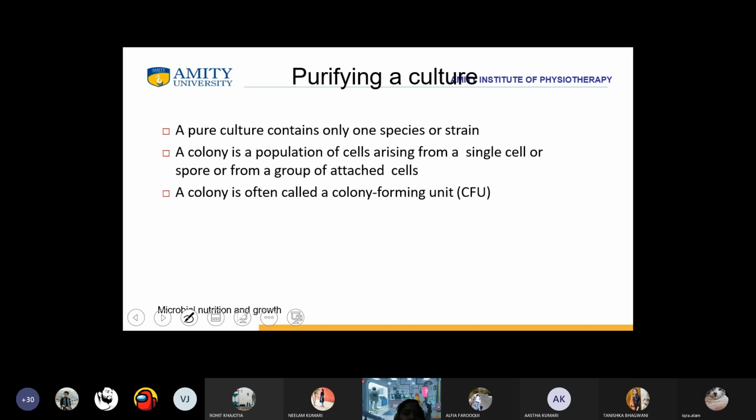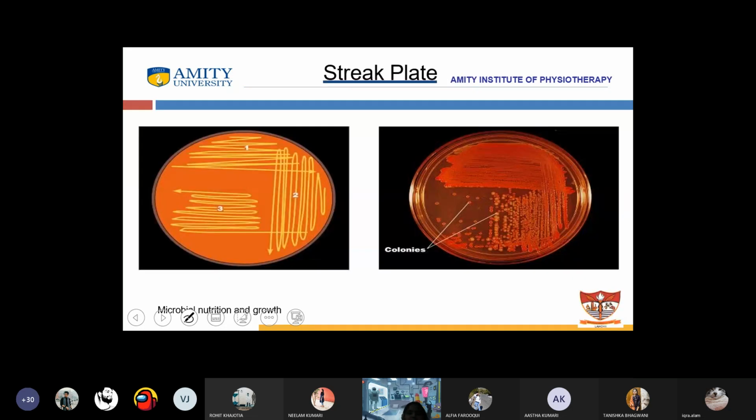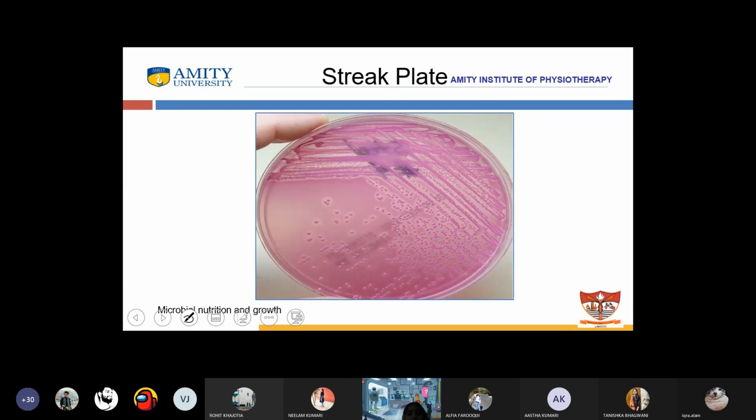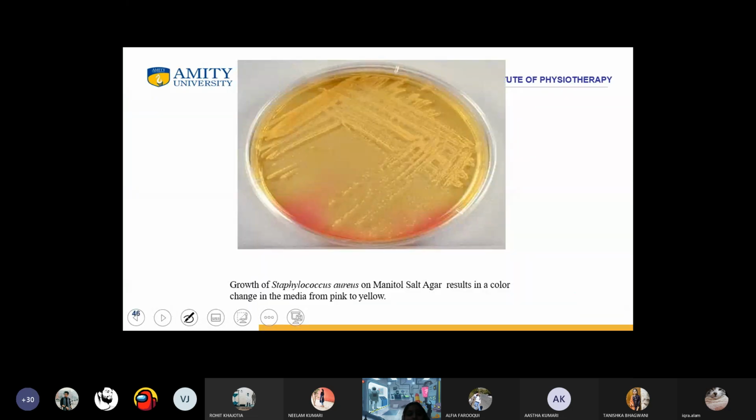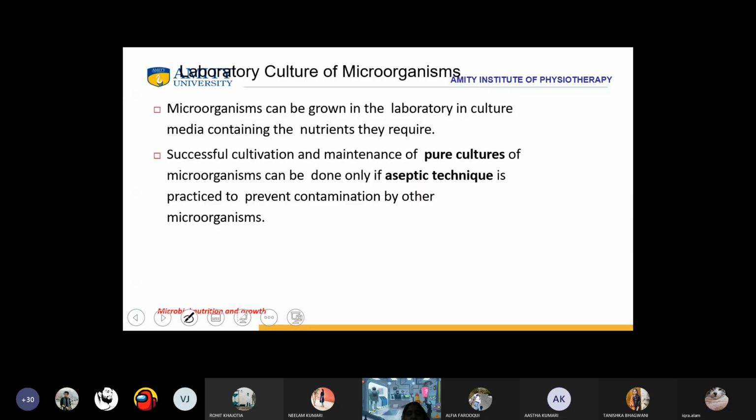Now, how do we purify a culture? A pure culture contains only one species or strain. So a colony is a population of cells arising from a single cell or spore or from a group of attached cells. So a colony is often called a colony forming unit or CFU. This is the streak plate which is used to differentiate the colonies. This is how it is being differentiated. This is growth of Staphylococcus on mannitol salt agar.